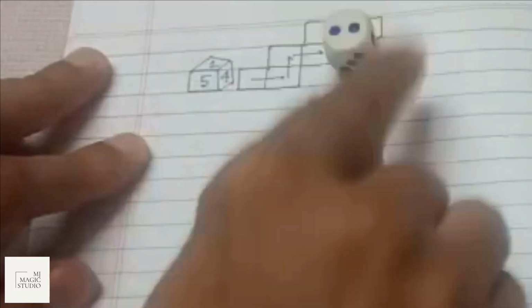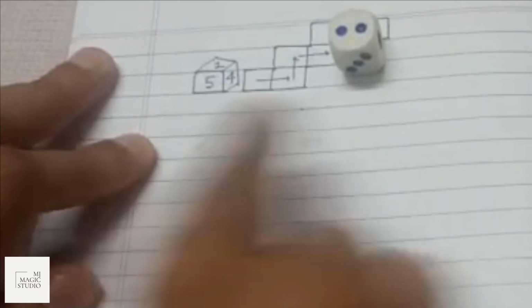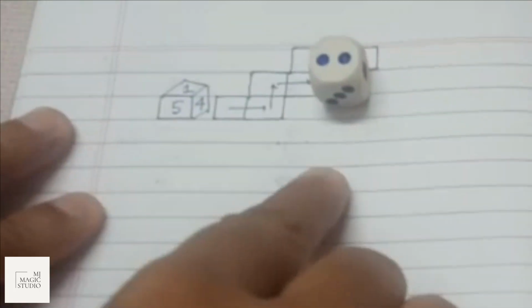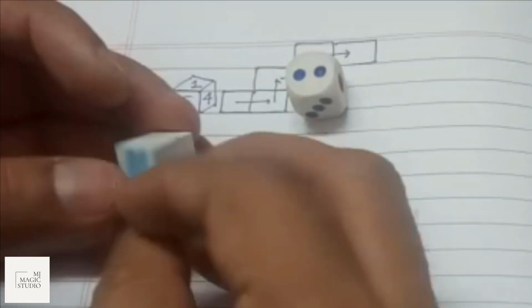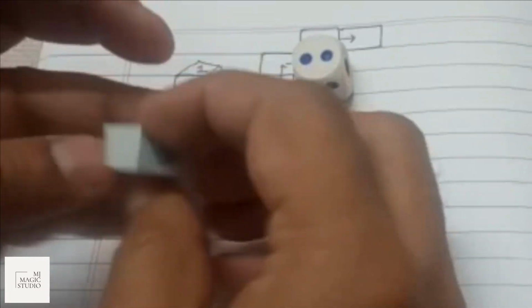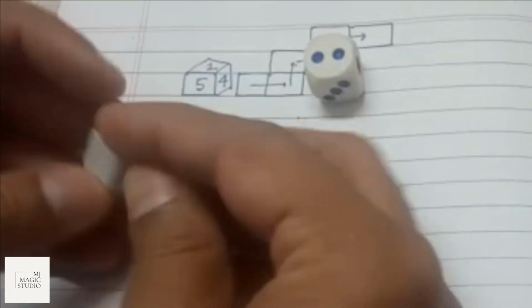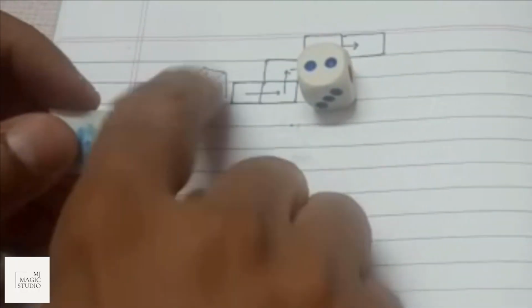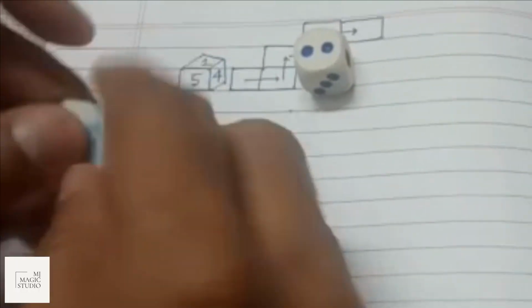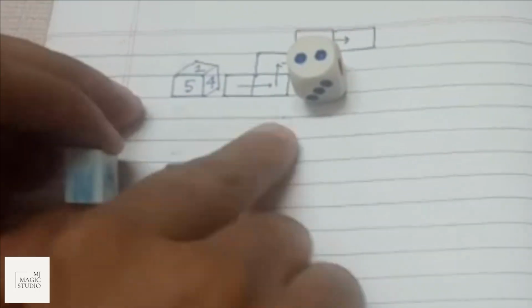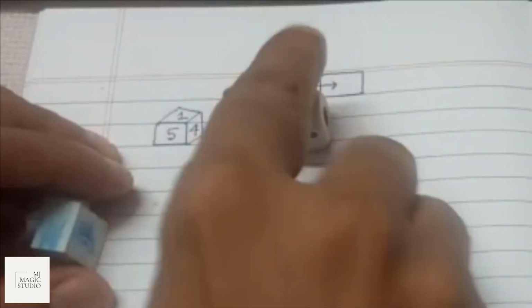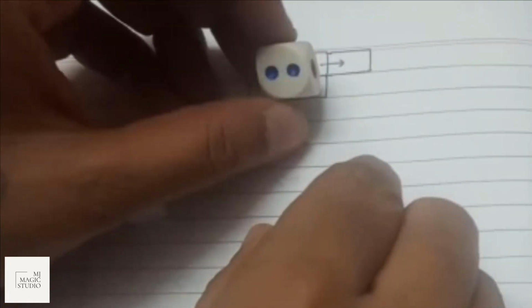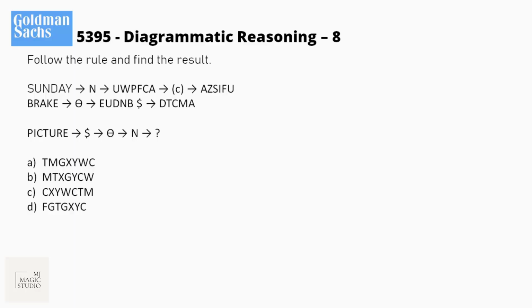So if you can, keep a die with you, because these types of questions are very regular in Goldman Sachs, they often ask them. So just keep a die. If you don't have a die, you can use your eraser. You can write the numbers on these 6 sides, and you know the pairs should be 1, 6, 2, 5 and 3, 4. Just keep it this way and keep moving forward, or to the right, upward, to the right, and you will get the answer, in this case 2.